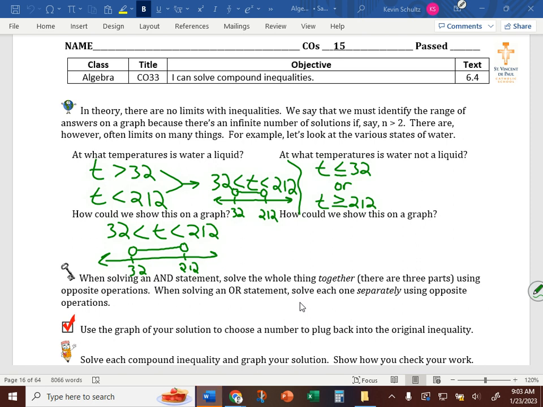Notice the use of the word or there. What word did we use to describe when it was a liquid? When the temperature is greater than 32 and less than 212. I'm going to highlight this.